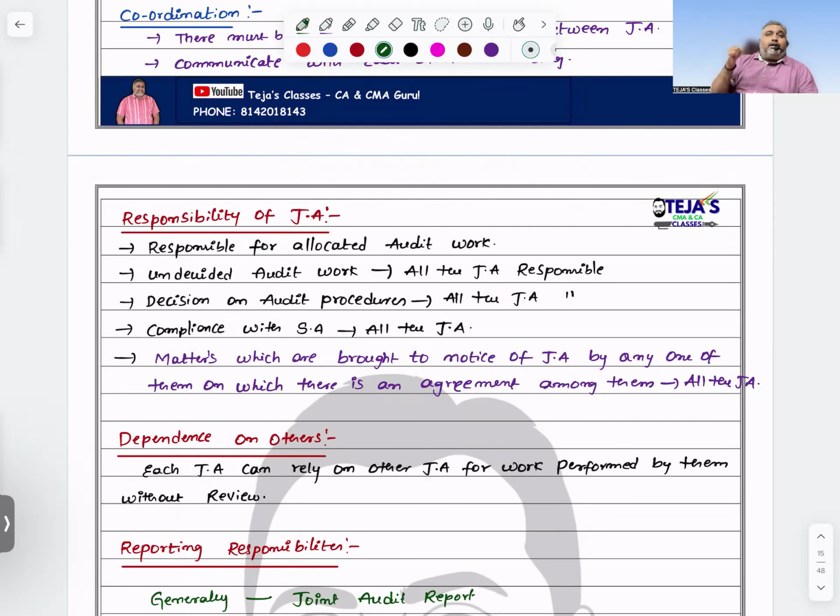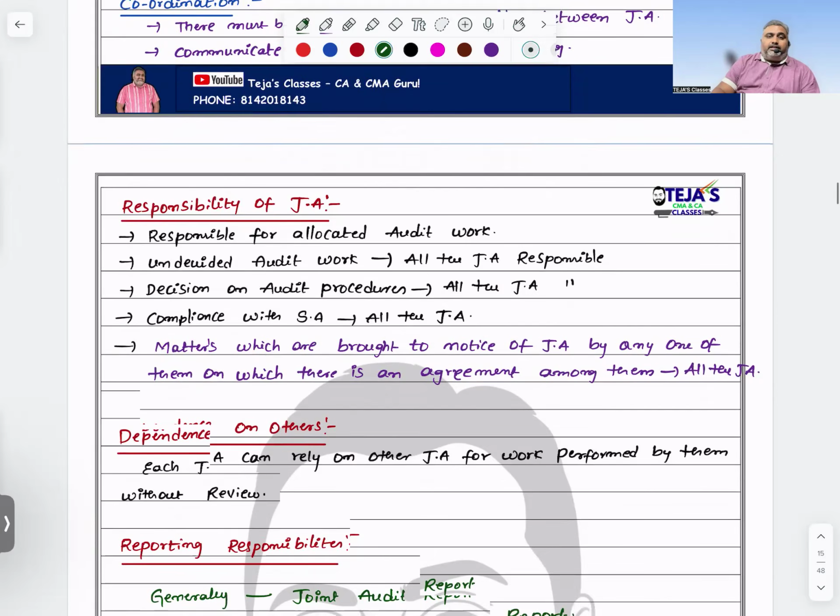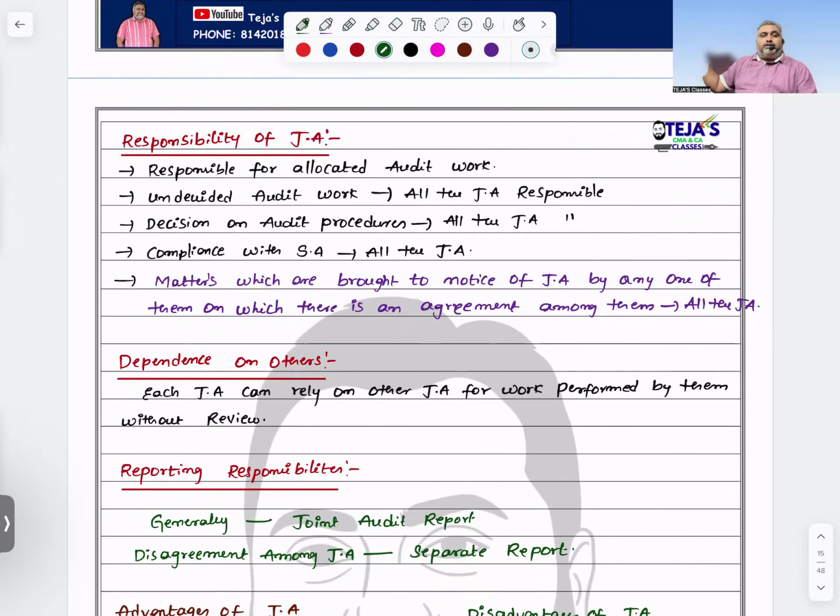While you are accepting the work of other joint auditors, don't check the other auditors' work, because they are also qualified and they also work with due diligence. So you don't need to check the competency of the other joint auditors' work. Each joint auditor can rely on the work performed by the other joint auditors.